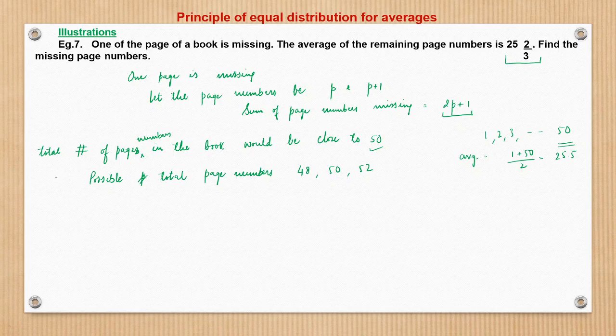So now let us assume, I will take any one. First let's check with total n equal to 50. There are 50 page numbers, right? So what happens if there are 50 page numbers? What would be the total sum of page numbers?